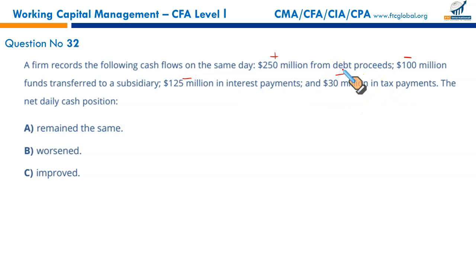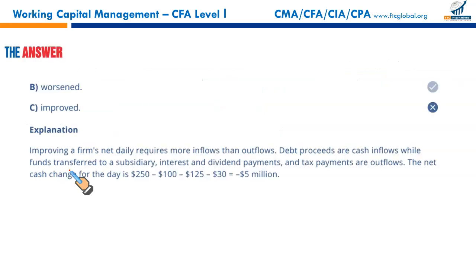So the net daily cash position, when we have 250 less 100, 150 less 125, that's 25 million positive. And from this 25, tax payments of 30 million means negative 5. So overall, there are more outflows than inflows. So net daily cash position has worsened. That makes B the correct option.